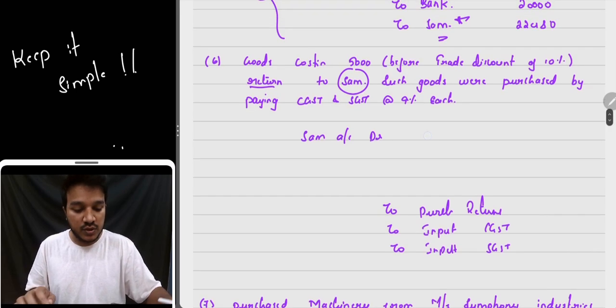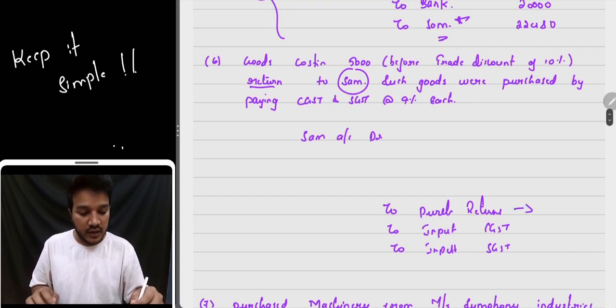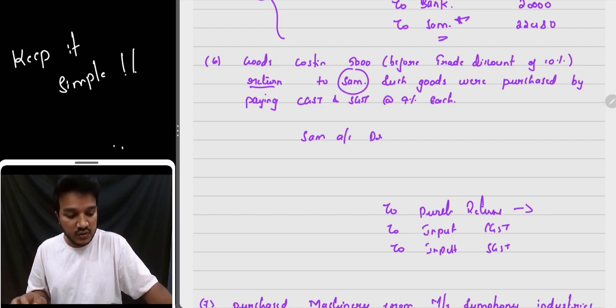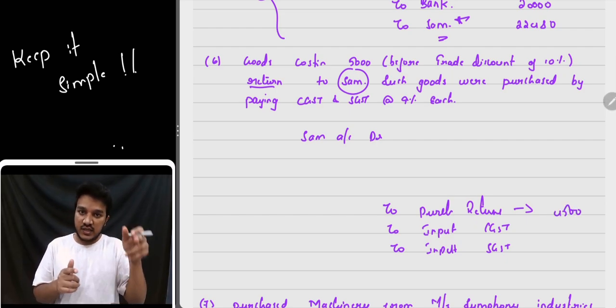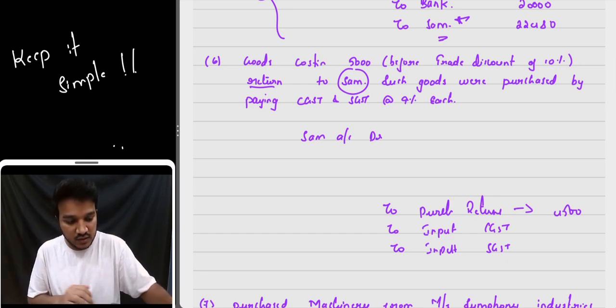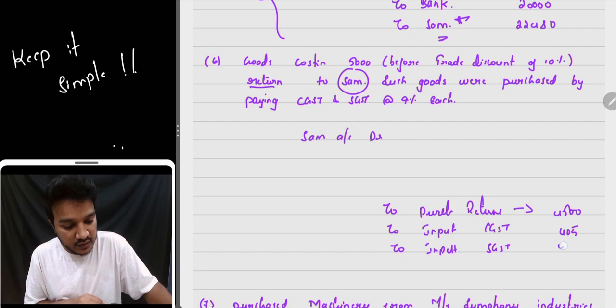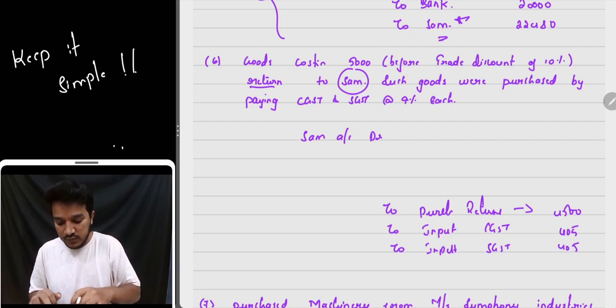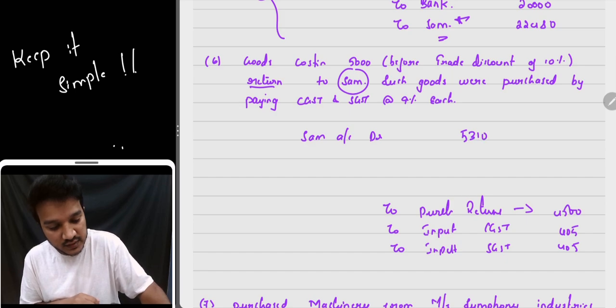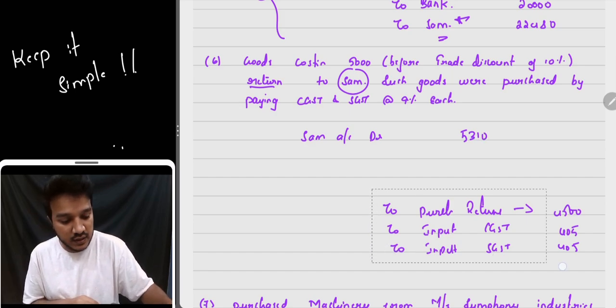Now let's understand how many rupees worth you have returned. I have returned 5,000 minus 10%, 4,500 worth of goods. On top of that I have even paid CGST and SGST at the time of purchase. Even that has to be reversed. 9% comes to 405, and here it is 405. So total comes to 5310. I hope this point is clear now.